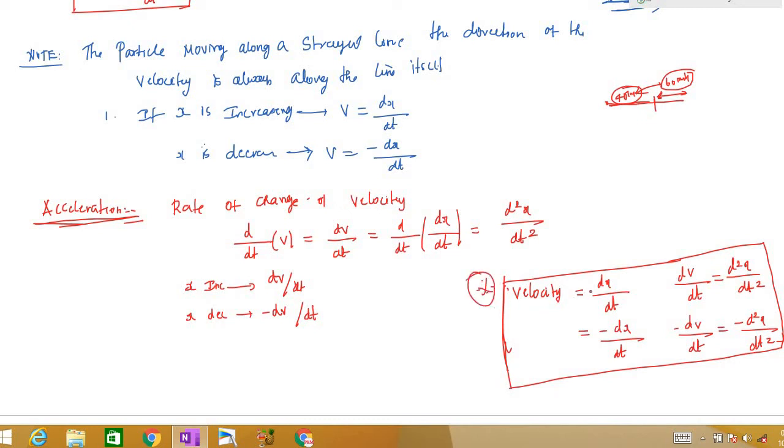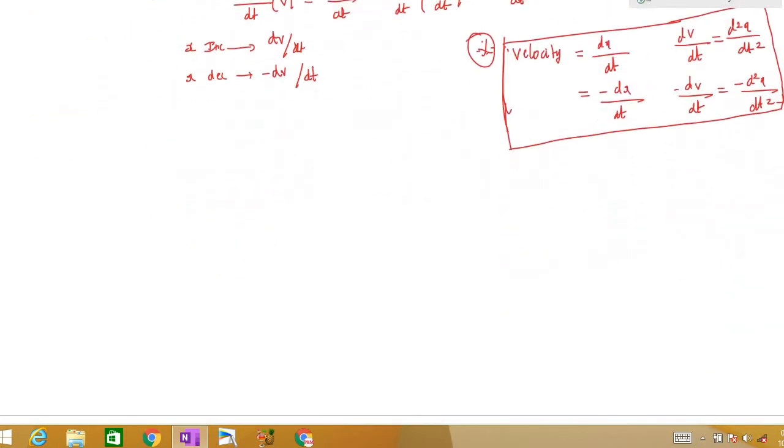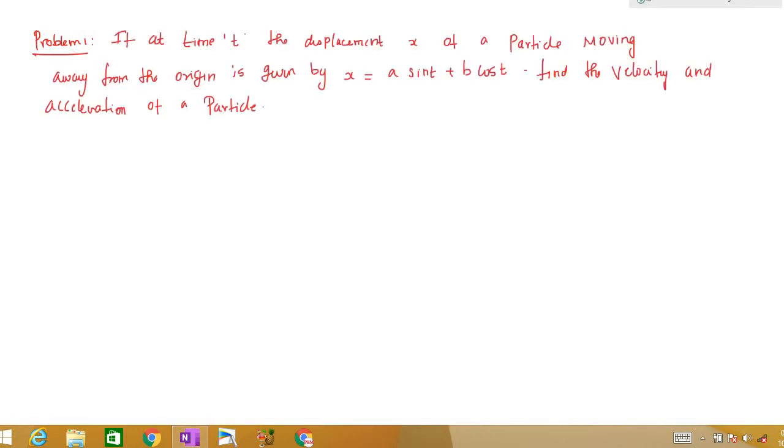Whenever they ask us to find the velocity, if the displacement is given, you have to find dx by dt. And if you want to find acceleration, you have to find d square x by dt square. Now we'll get into the problems. You are going to solve a lot of problems based on velocity and acceleration. So problem 1. Now we will solve problem 1.